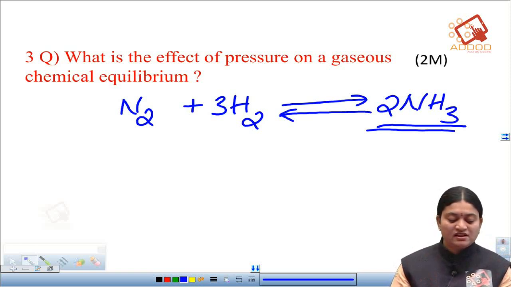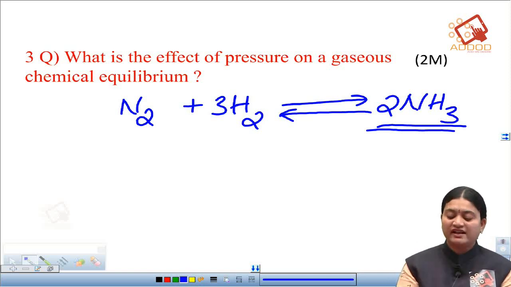So decrease in pressure will shift. We can write it in a sentence.